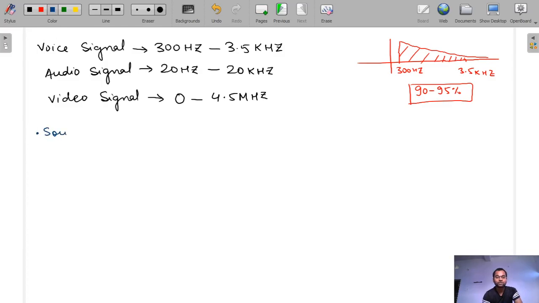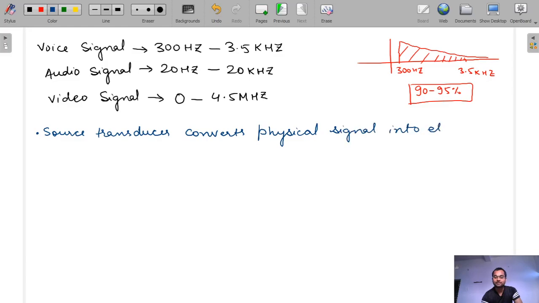So what does the source transducer do? The source transducer converts the information signal into an electrical signal. It converts the physical signal, because we cannot transmit a physical signal through the channel. So for transmitting, it converts the physical signal into an electrical signal, and then it transmits it.